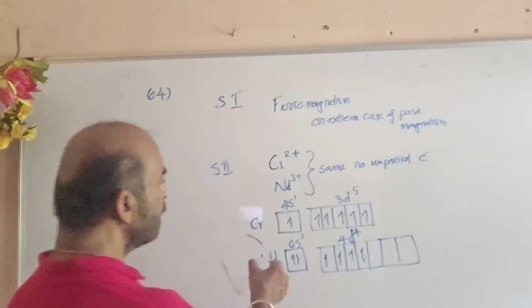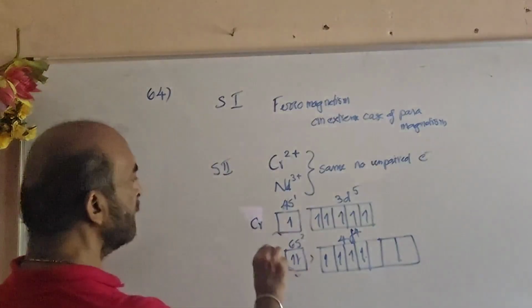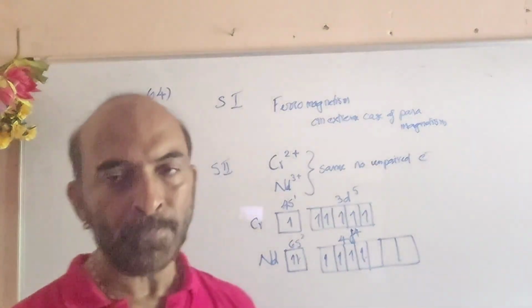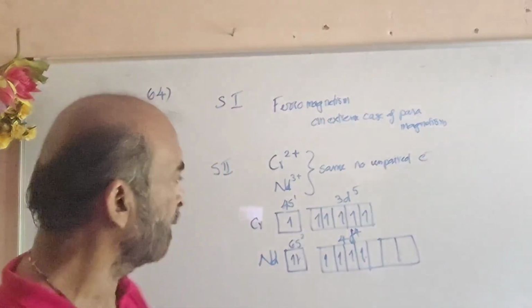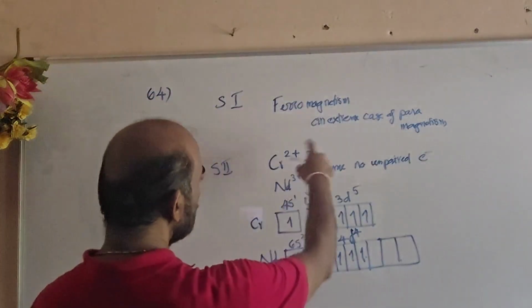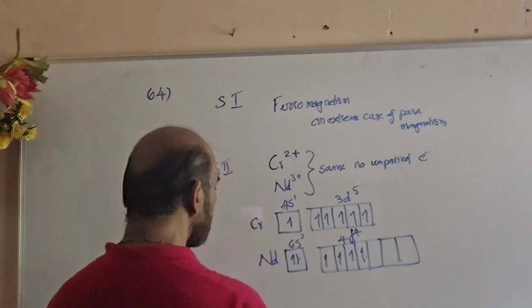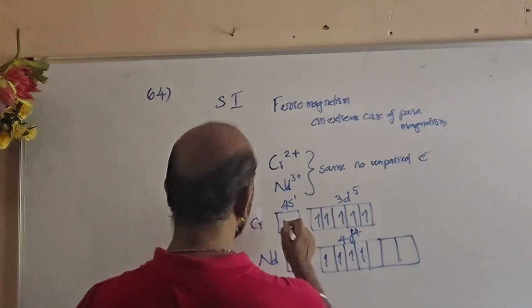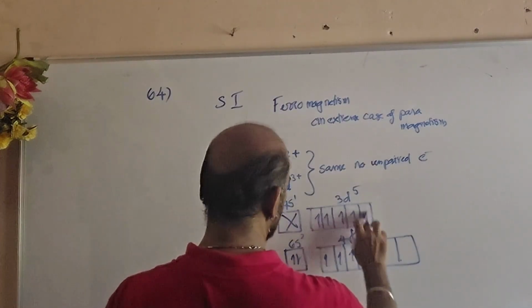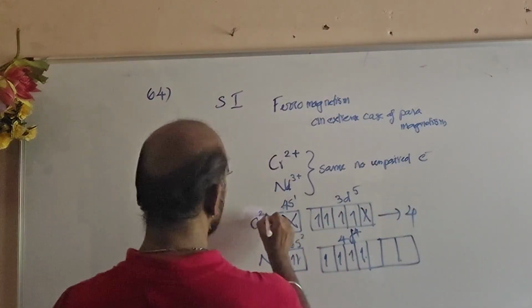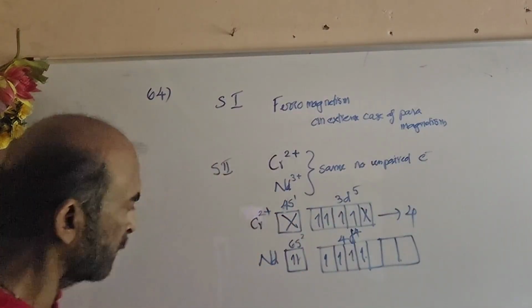Chromium, we know from our familiarity, has in the ground state 6 unpaired electrons, 4s1 3d5. If you remove 2 electrons, one will be removed from here and the other from one of the d subshell. So Cr2+ will have 4 unpaired electrons.